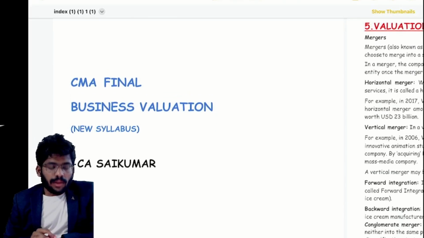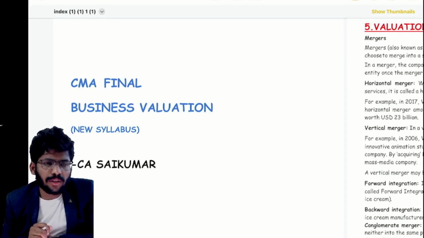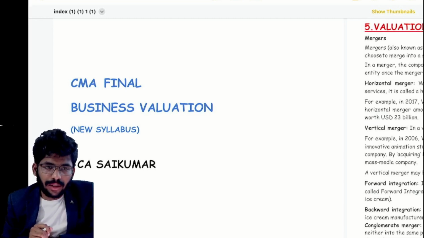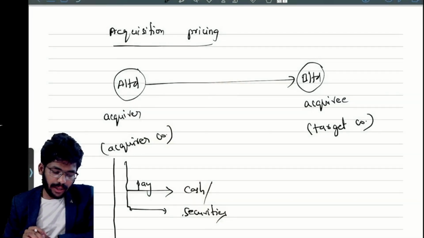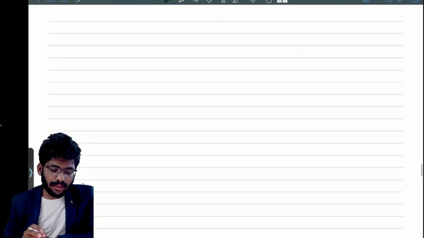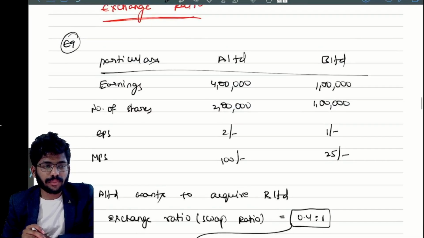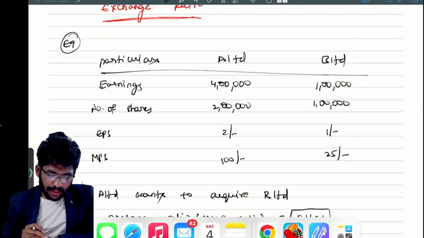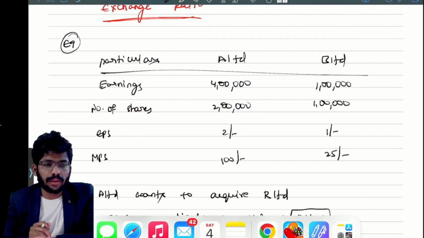Semi-final business valuation new syllabus. So the complete material is not ready yet. I will give it topic wise. Till now it is under editing only. So I have class notes, and I will share all the notes. Don't worry about it, because these notes are very important, because all examples and everything I have discussed are in these notes only. I will share these notes for the time being. Once editing has been completed, we will send the complete material. For the time being we will send it topic wise.